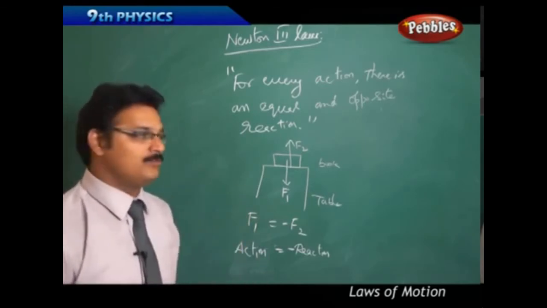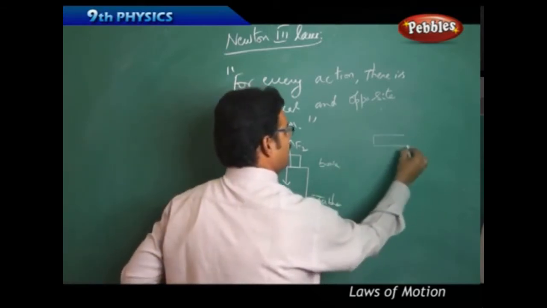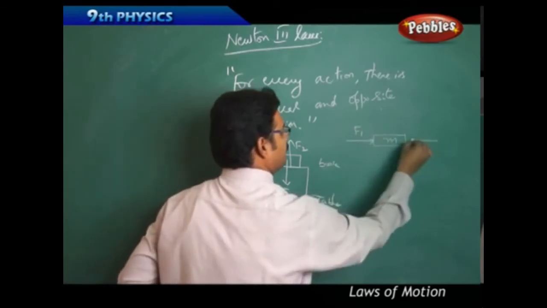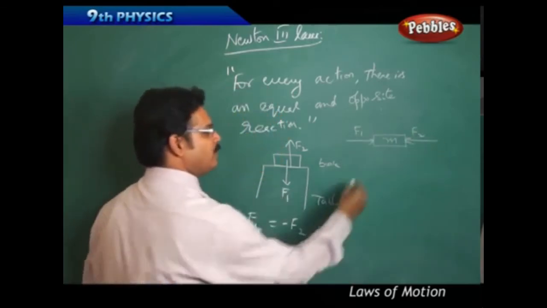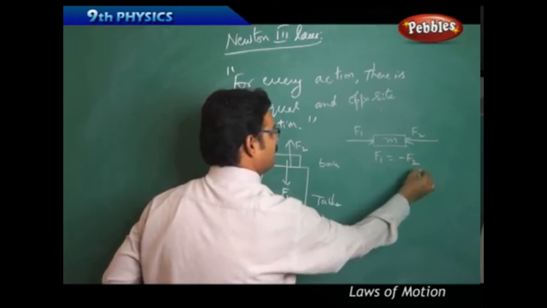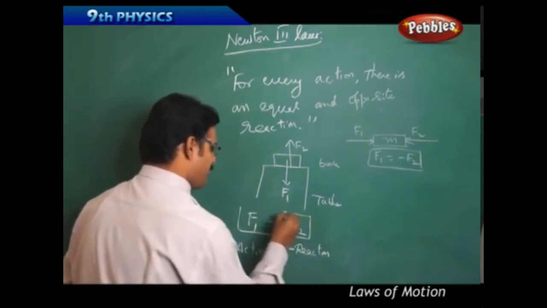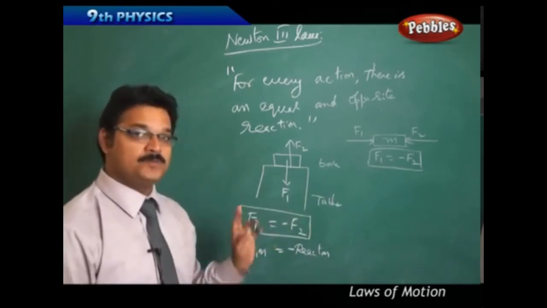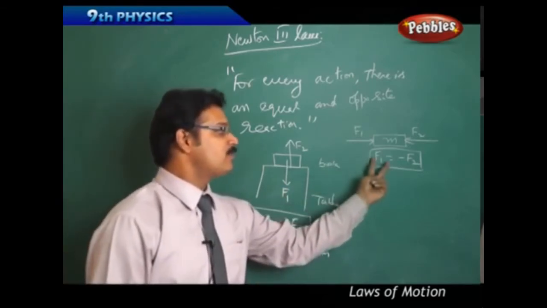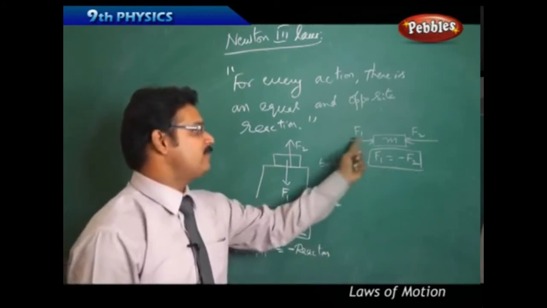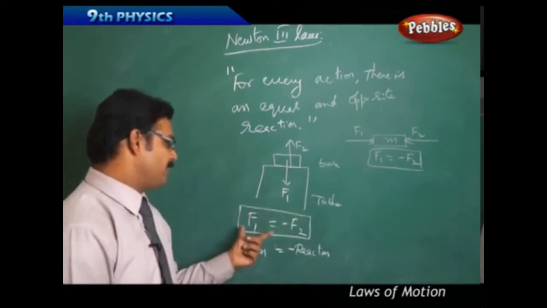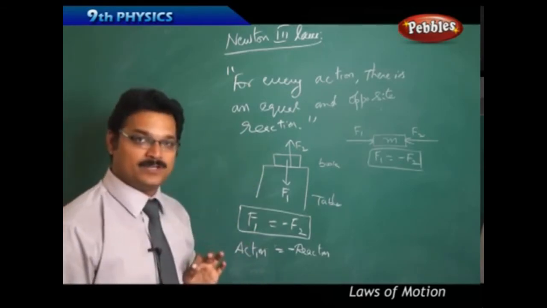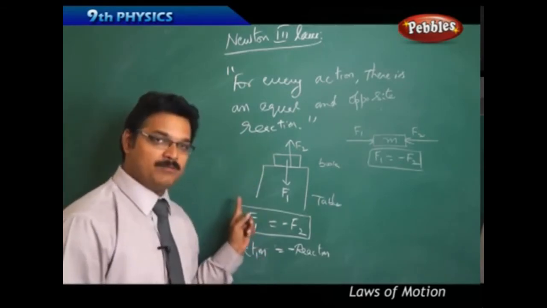I will explain how. In the previous class we discussed a body of mass m with two forces acting, F1 and F2, and said that F1 equals minus F2. Here also I am saying F1 equals minus F2. Formula-wise both are the same, but conceptually they are different. There, F1 and F2 are called balancing forces and act on a single body. Here, F1 and F2 are called action-reaction forces and act on two bodies. So don't get confused: Newton's third law is applicable for a two-body system.